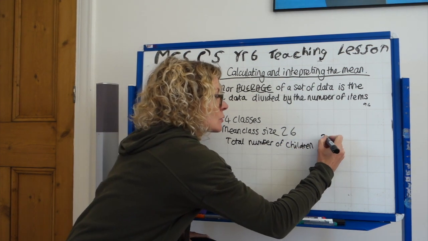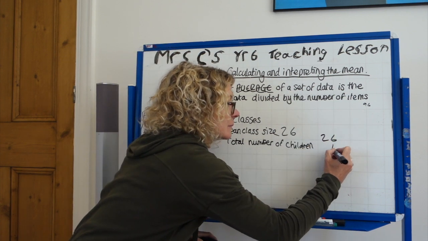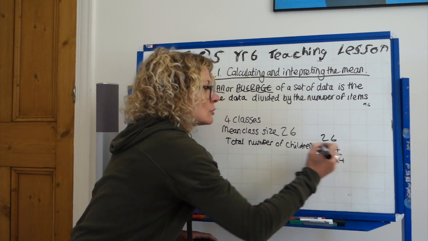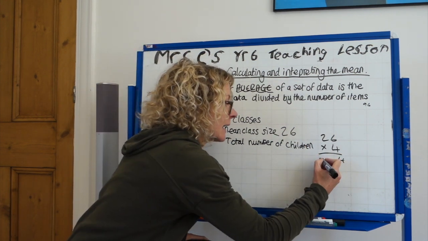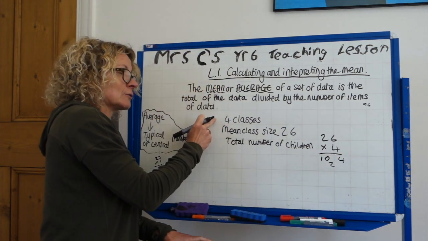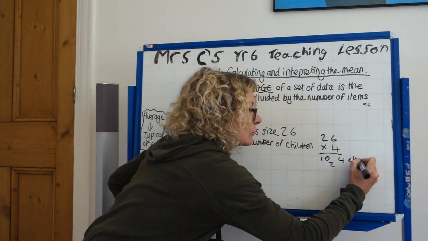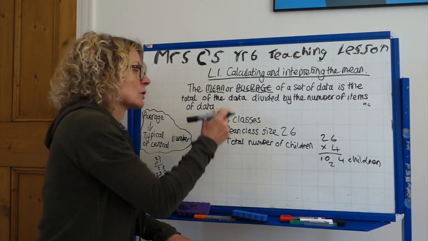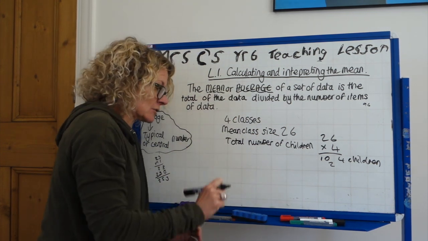So we would do 26 times 4. 6 fours are 24, 2 fours are 8, 9, 10. The number of children through those 4 classes is 104 children. So reverse operation to work out how many children there were in total.